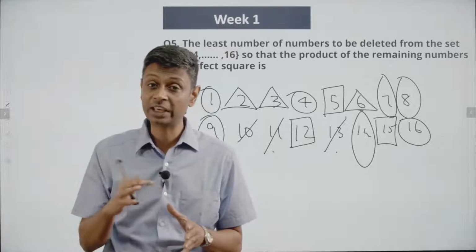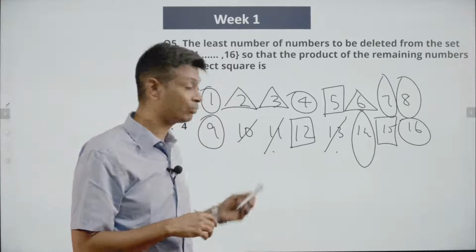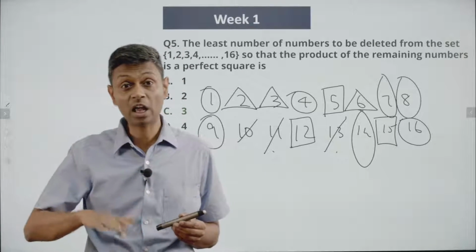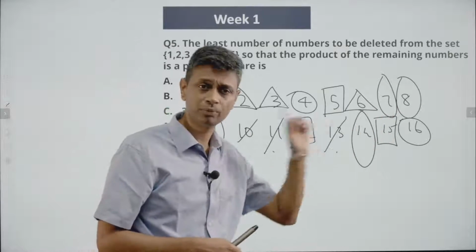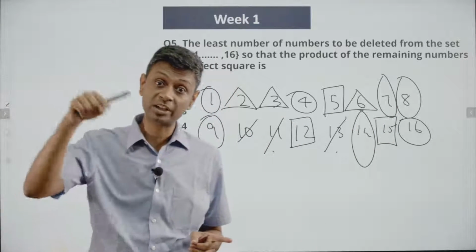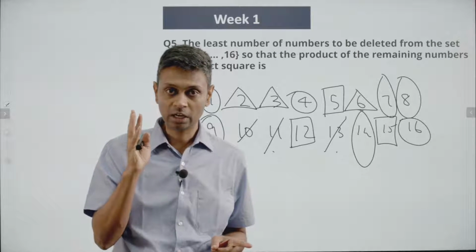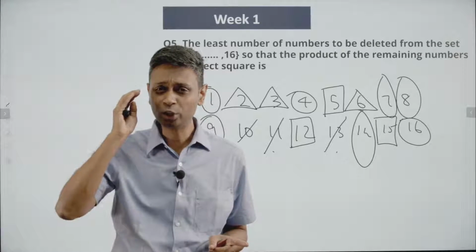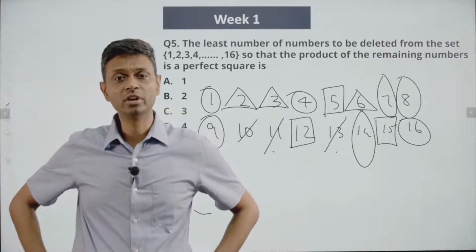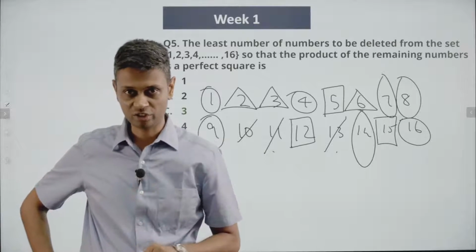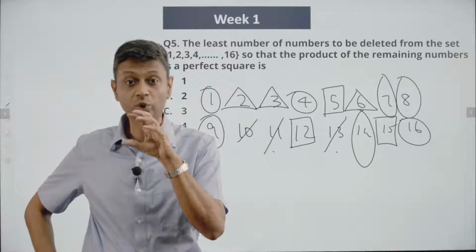After we acknowledge that we cannot accommodate 11 and 13, we can then recognize that 10 also has to be kicked out. There's another beautiful way of doing this. I want you to think about that. The product of all of these, write in terms of the prime factorization. So you write down the prime factorization of all these numbers and think about the product. The moment you do that, and you think about the overall prime factorization of 1 into 2 into 3 into 4 into 5 into 6, all the way to 16, you know what prime factorization is. Write down the prime factorization of each of these and put all the prime factorizations together.